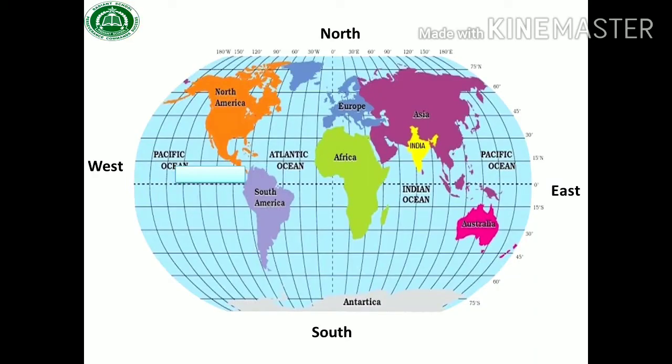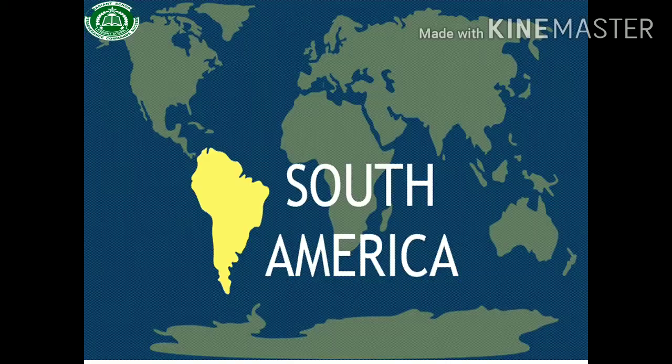Students, let's find out the location of North America. As we can see, North America stretches from the cold Arctic Ocean in the north, and in the south there is the Caribbean. The next continent is South America.